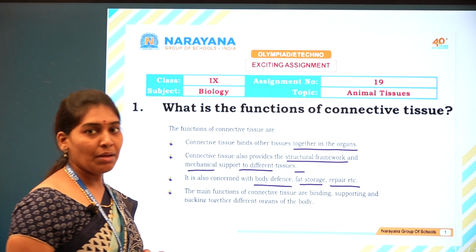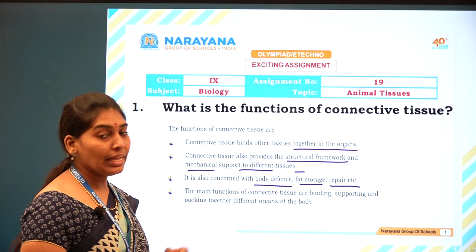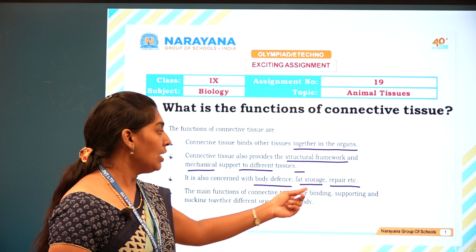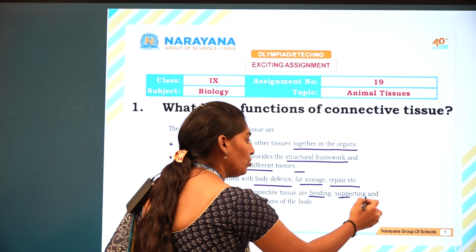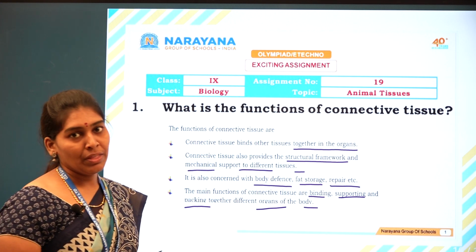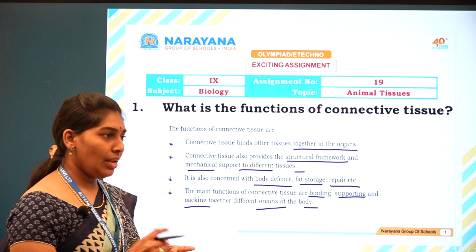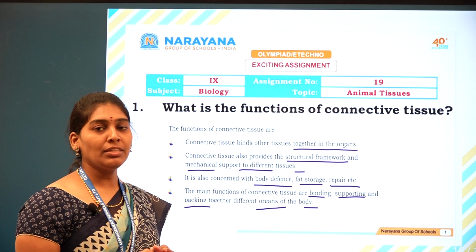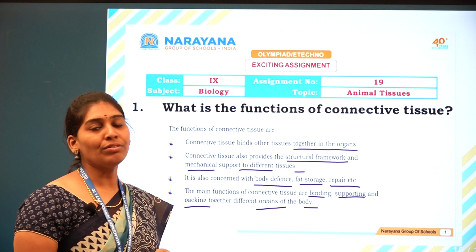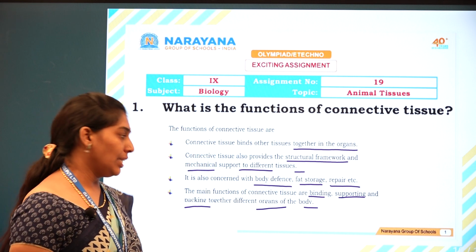If any damage happens to the tissues, the repairing is also done by the connective tissue. The main functions of the connective tissue are binding, supporting and packing together the different organs of the body. So binding, supporting, and the substances which have been prepared in the cells will be transferred to other parts of the body. So that is what the functions of the connective tissue are.